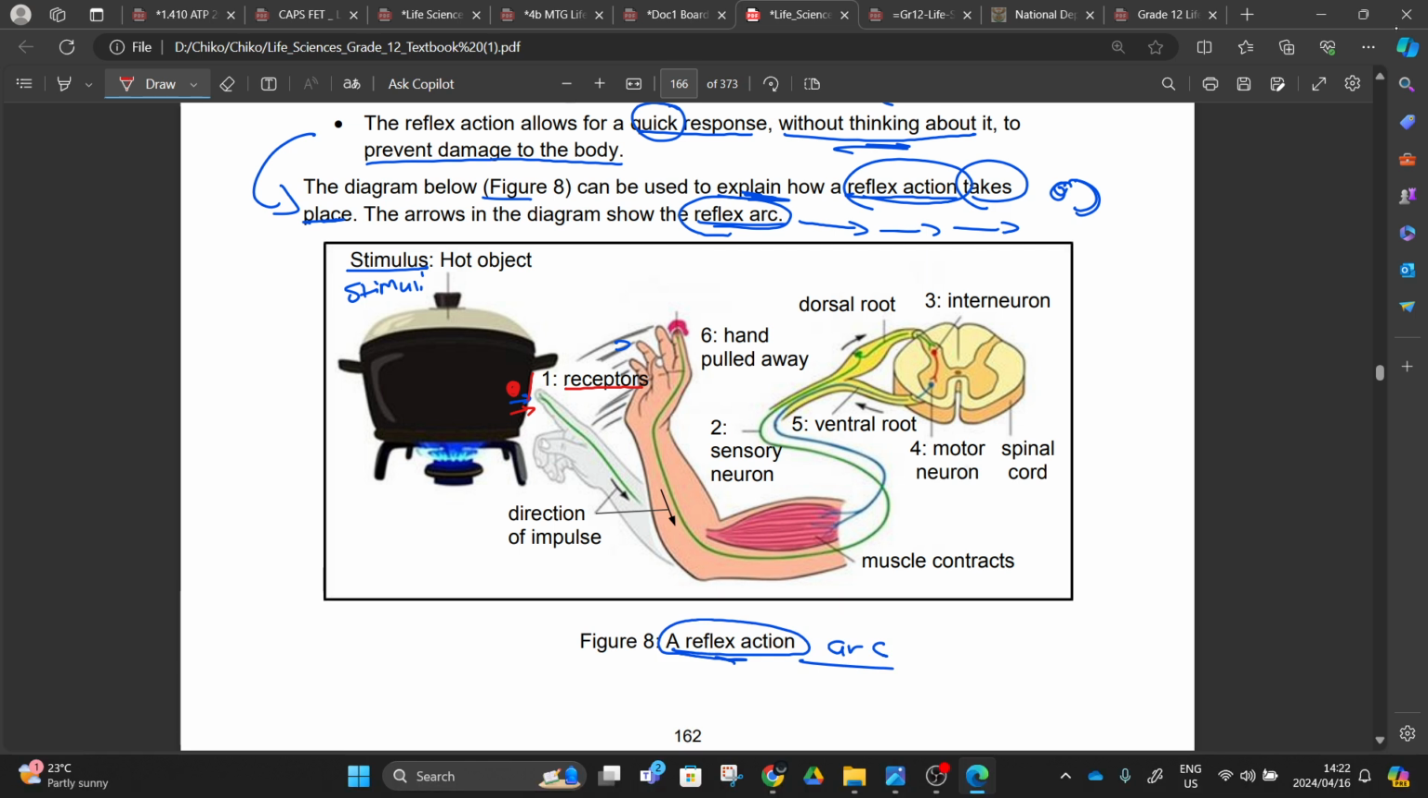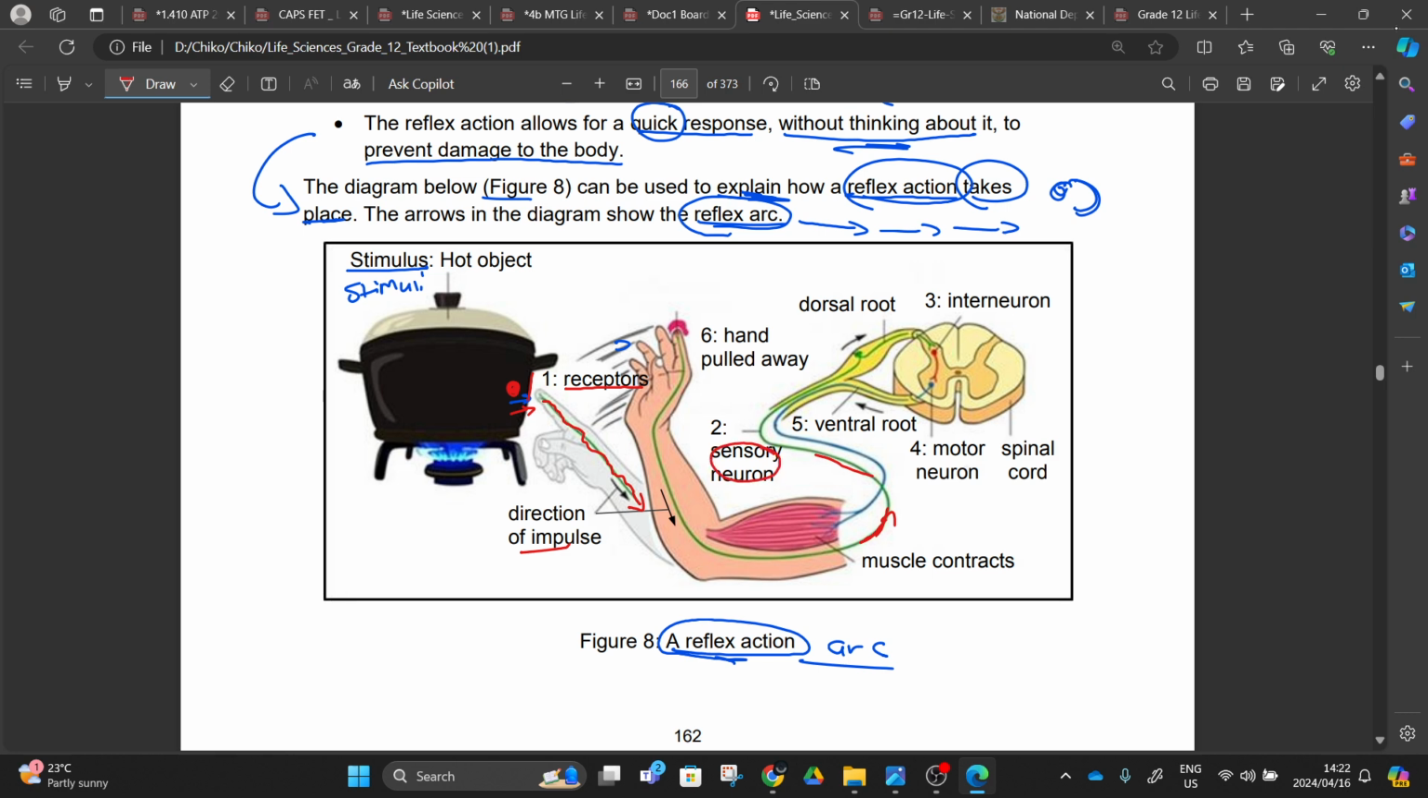After converting the stimuli into an impulse, it is going to be sent down. Here's our sensory neuron, right? The direction of the impulse is going like this. This is where we are going to link, you can see this is the green sensory neuron, right? Don't be confused up there. The sensory neuron is going to bring those impulses, myelinated to speed up this electrical signal. So this electrical signal is going to move via the sensory neuron, right?